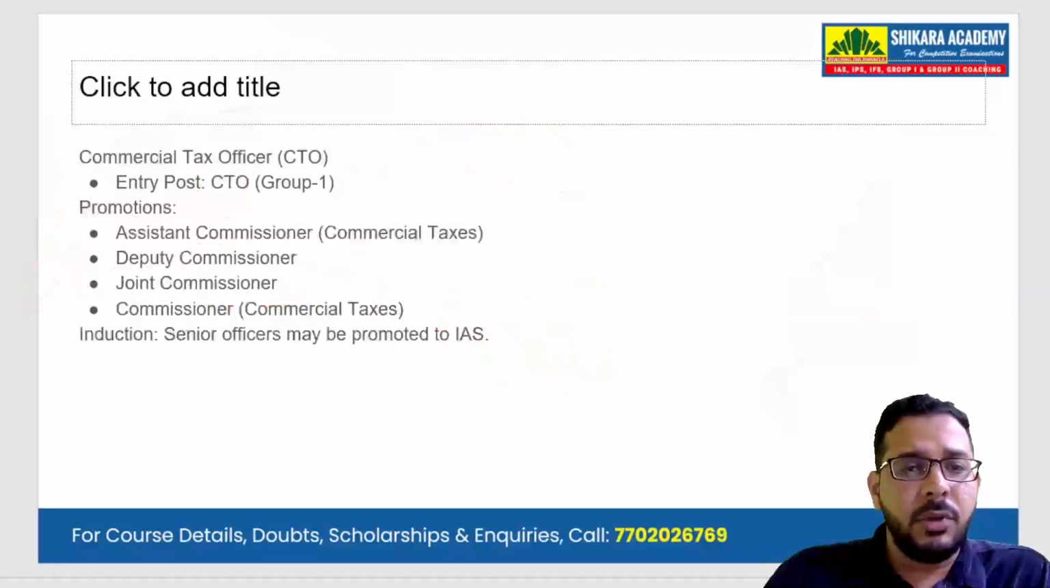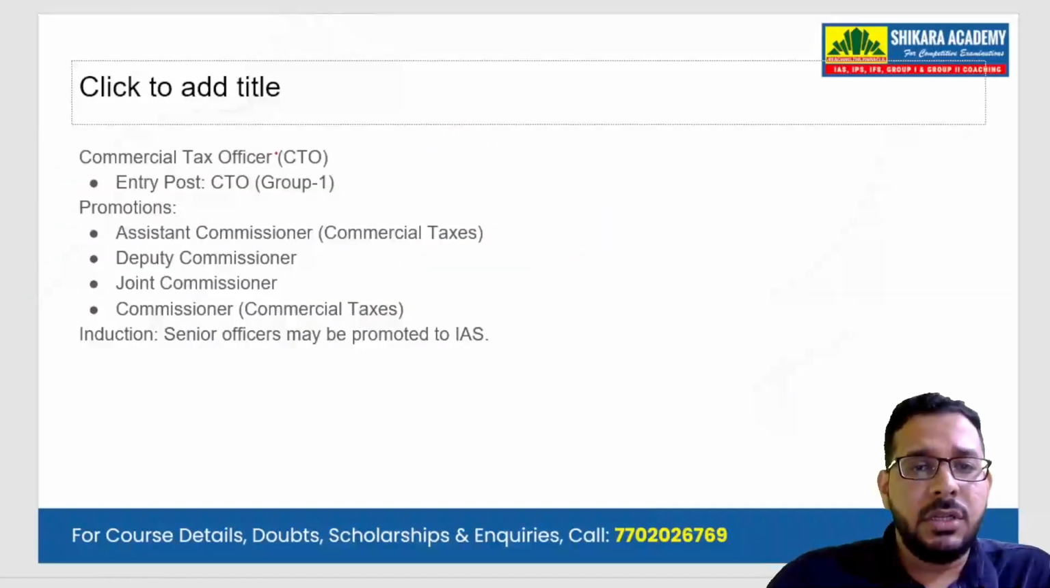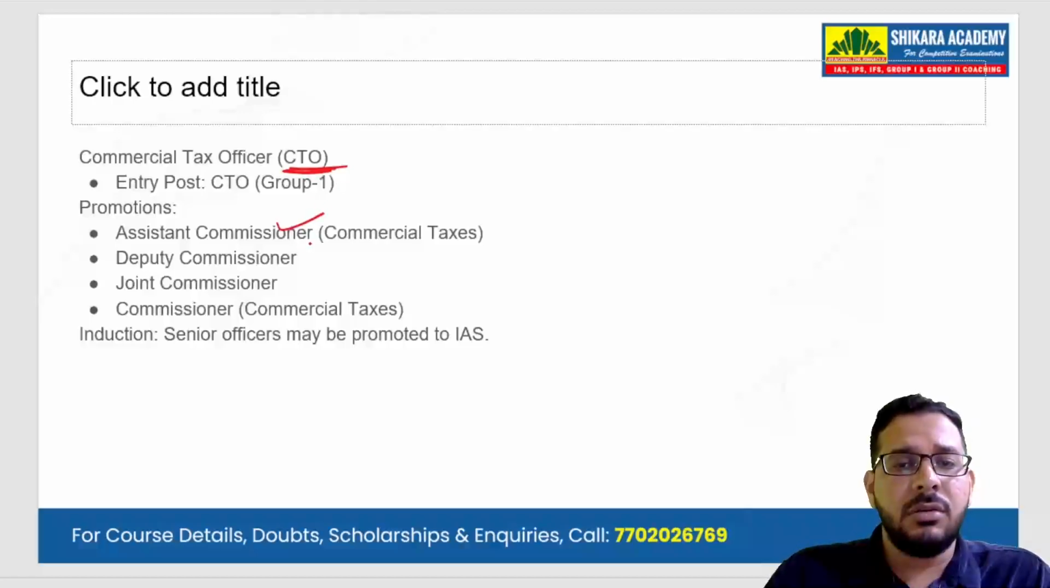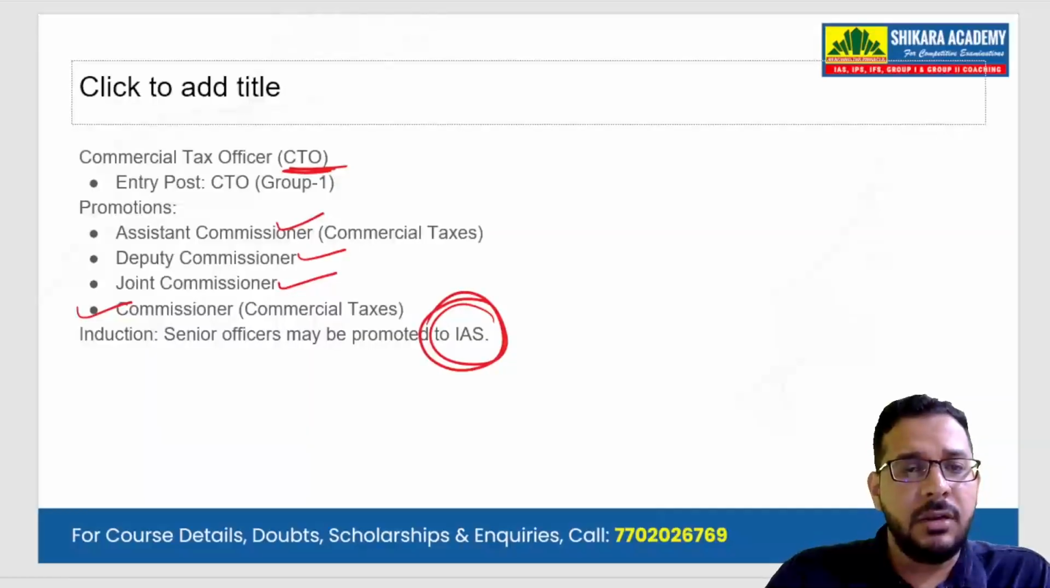If you look at some more important posts, Commercial Tax Officer, CTO, is also a very important post in Group 1 services. From CTO he can become Assistant Commissioner of Commercial Taxes, then Deputy Commissioner, then Joint Commissioner, then Commissioner of Commercial Taxes. This CTO can also be promoted to the level of IAS after 15 to 20 years of service.